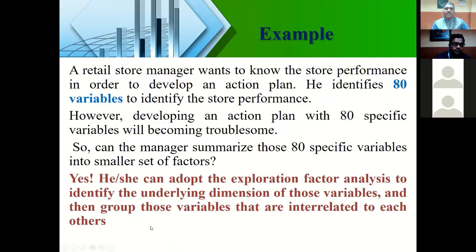See, now as a retail store manager, I want to come out with a strategy to know about the store performance. And you identify that there are some 80 variables, 80 factors. One may be the location, one may be the accessibility, before service, after service, delivery, working time, all those things. You can say many things, but you cannot measure all of them directly, or sometimes certain factors will repeat again.